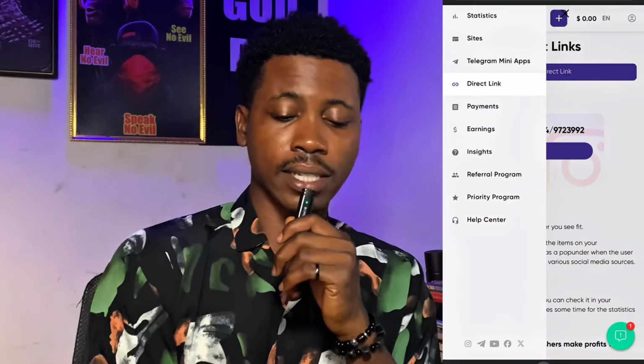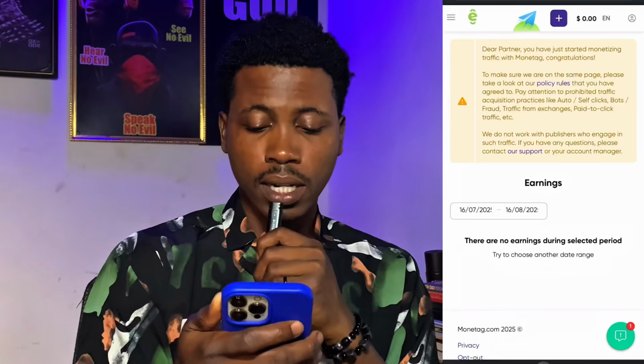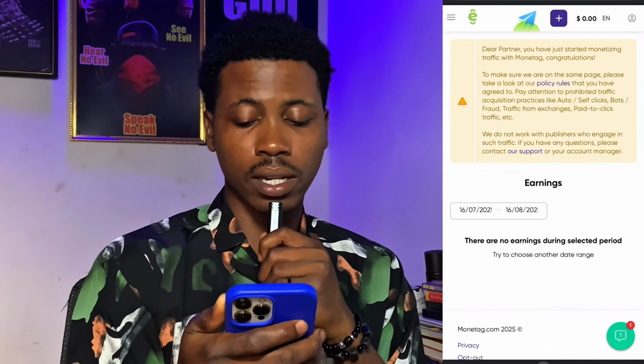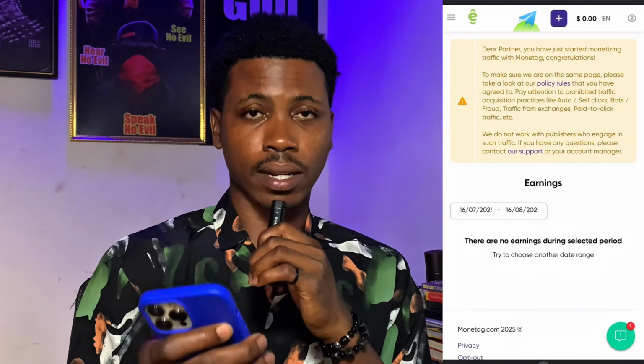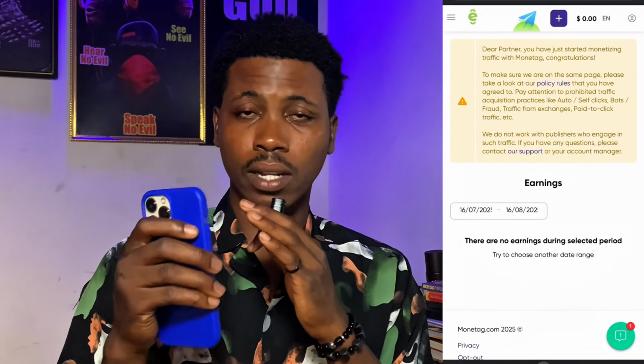Now if you come to the earning section right now, you can see this is the earning section. They are saying there are no earnings during the selected period. Try to choose another date range, meaning I have not started making money from this platform because I have not placed ads on this very platform.